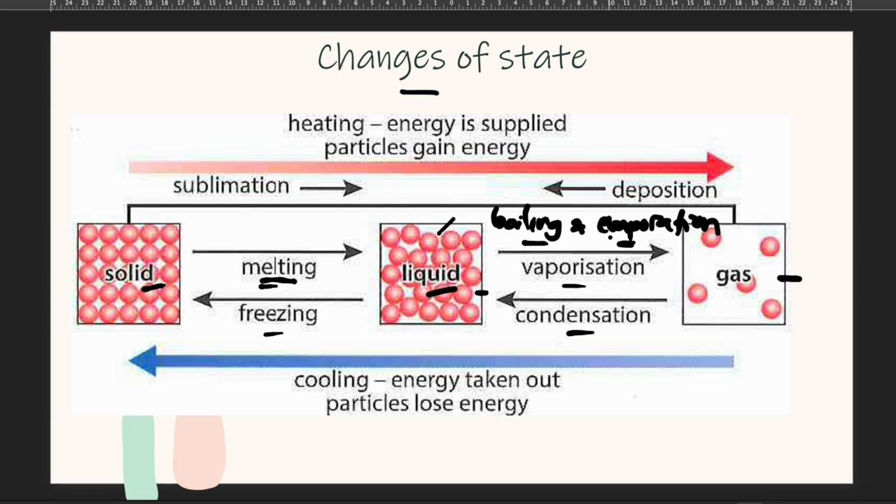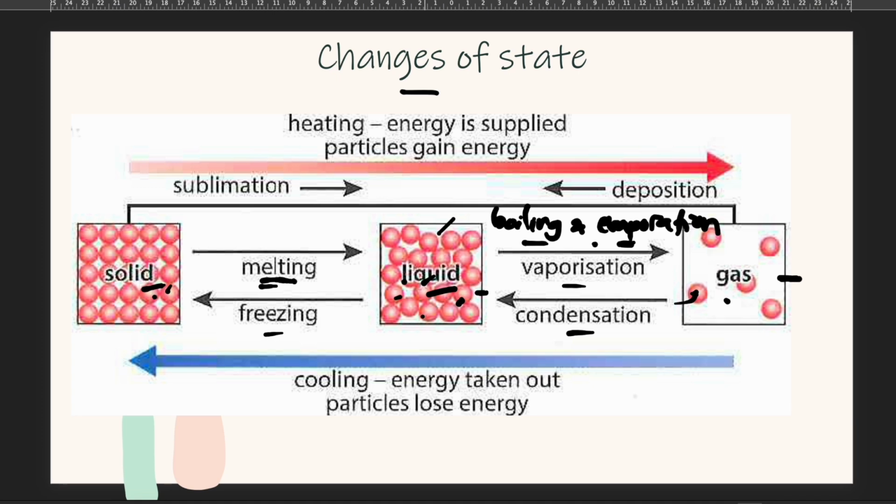The bubbles form only on the surface. But in boiling, the bubbles form throughout the liquid, and it occurs at a fixed temperature, the boiling point. The boiling point is the temperature at which the vapor pressure is equal to the external pressure. So when the vapor pressure reaches the external atmospheric pressure, the liquid boils. From solid to liquid, and liquid to gas, they gain energy and the temperature increases. And the opposite, gas to liquid, releases energy, and liquid to solid releases even more energy.